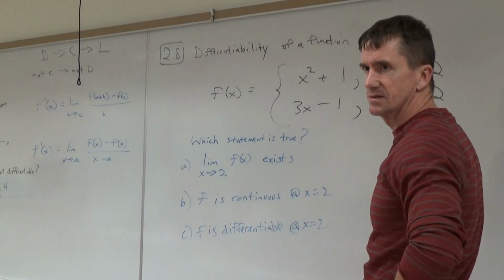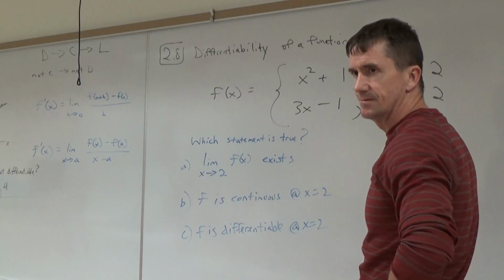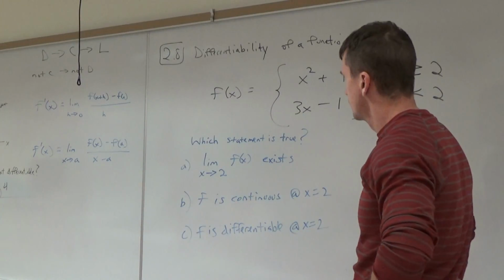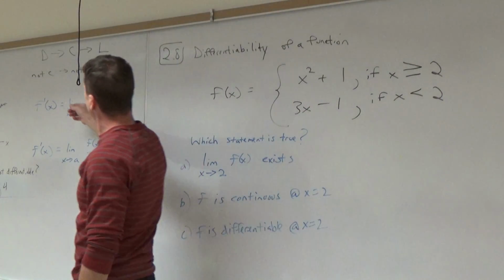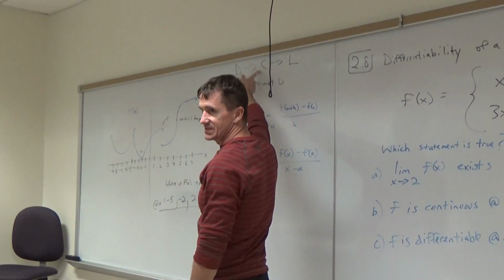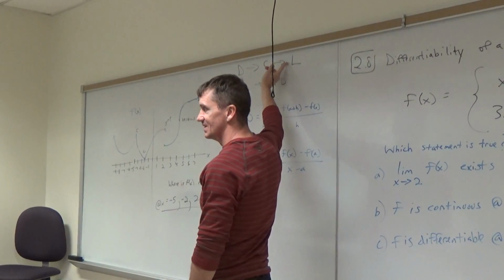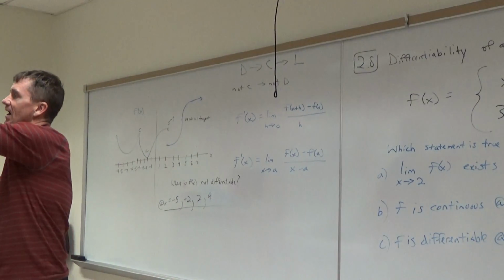I'm going to start with limit. How do you check limit? Yeah, we could do that. I was thinking this. Let's check continuity. If it's continuous there, then it has to have the what? Now, do we have to make a graph?